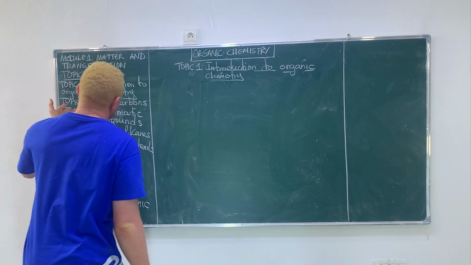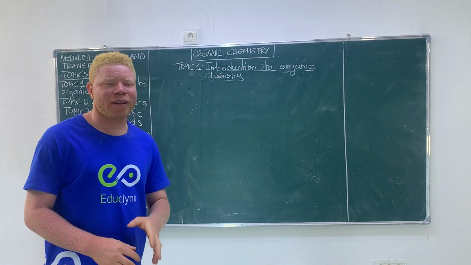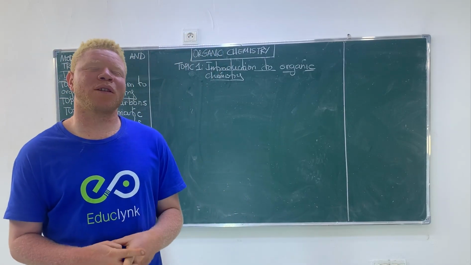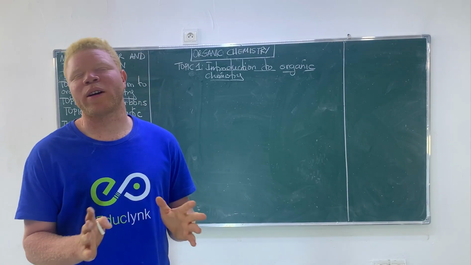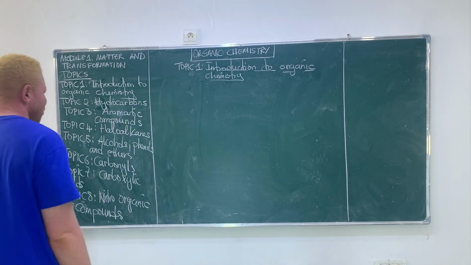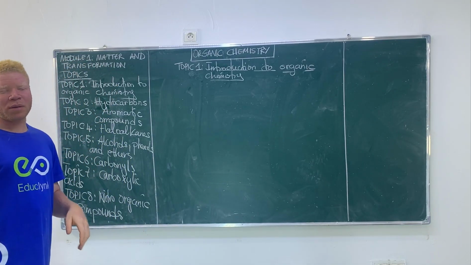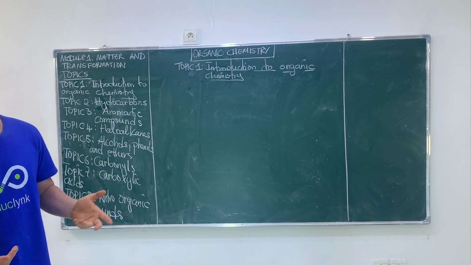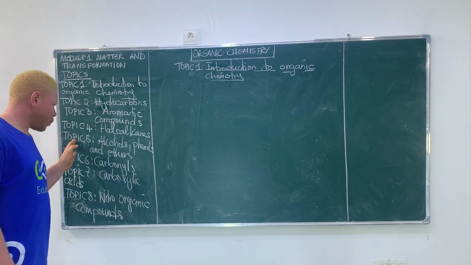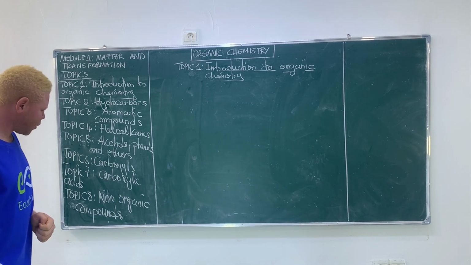Topic two is hydrocarbons. Hydrocarbons include alkanes, alkenes, and alkynes. We all know that a hydrocarbon is a compound that contains only two elements, carbon and hydrogen. After that, we'll go to topic three, the aromatic compounds. We'll talk about aromatic compounds and benzene. Then we have topic five, which is alcohols, phenols, and ethers.